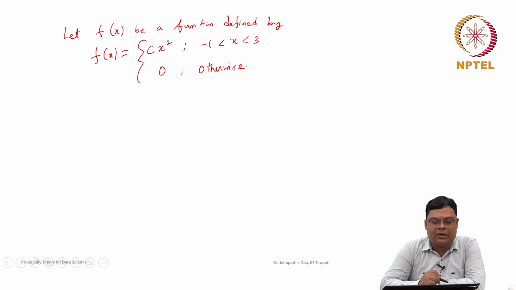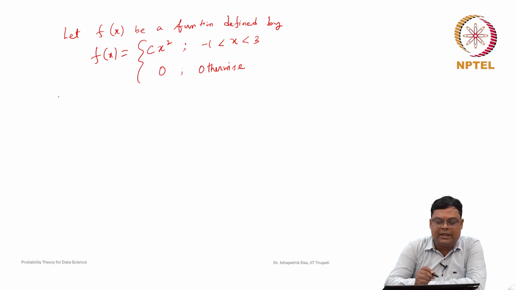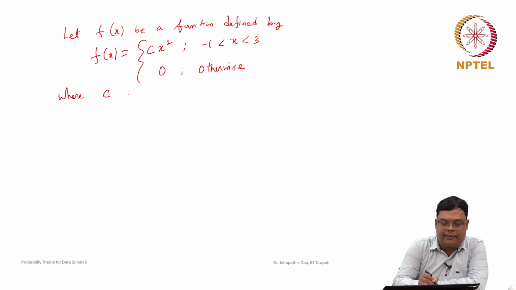Here c is a constant, and we have to find that value.